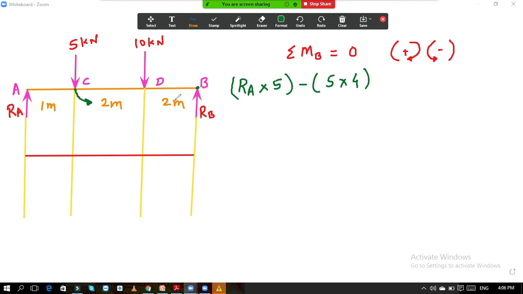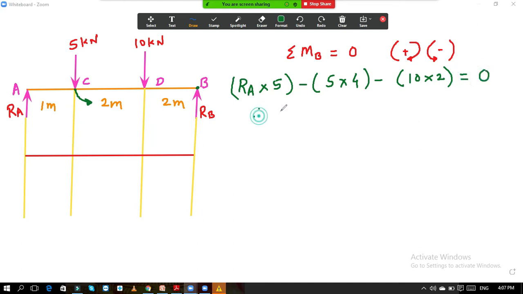Again, same thing is there. So again, minus 10 into what is the distance? It is 2. So the last term I have written directly. Hope you understood from the first two. And now RB. For RB, RB is passing through point B, so its moment is 0. So this all equals 0.